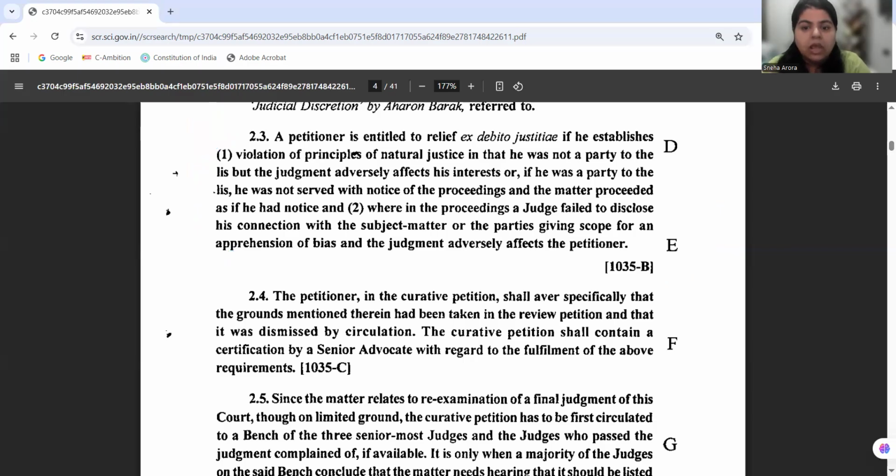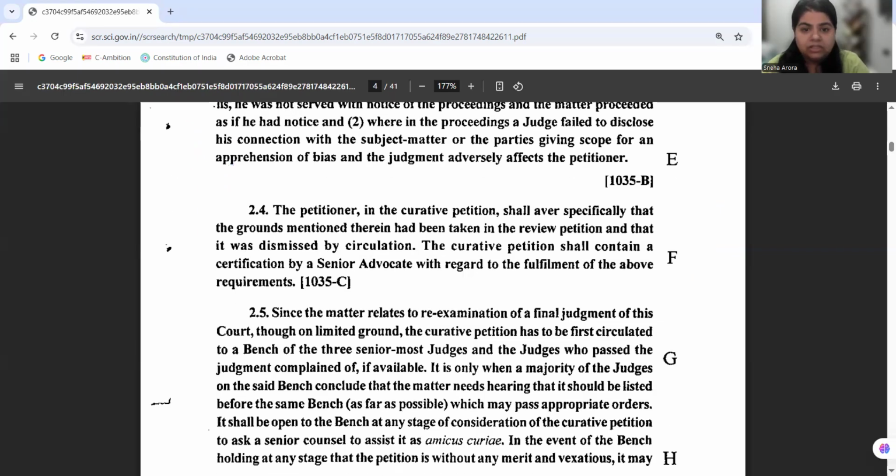This is first, the court is looking at when judicial discretion is exercised, these two remedies are given to the petitioner. In the curative petition, the petitioner needs to aver the specific grounds that are mentioned here, that these were taken in the review petition and that it got dismissed. Now another thing, how do you file a curative petition? The court herein is laying down some kind of guidelines so that it cannot become a tool in the hand of a aggrieved party to challenge the Supreme Court judgment.